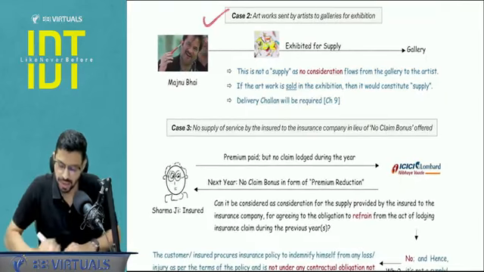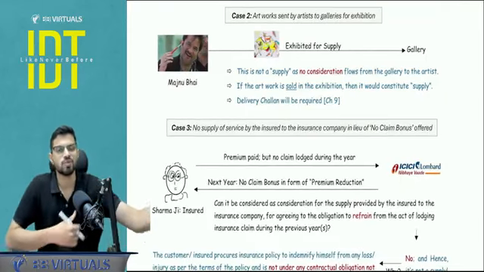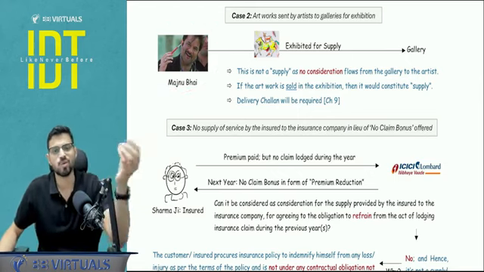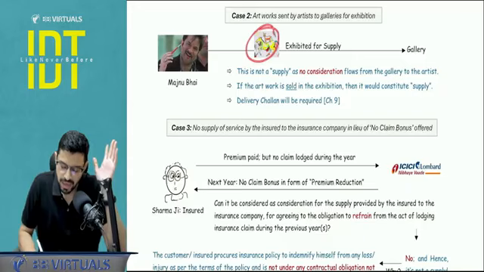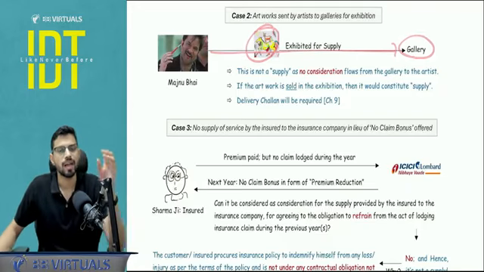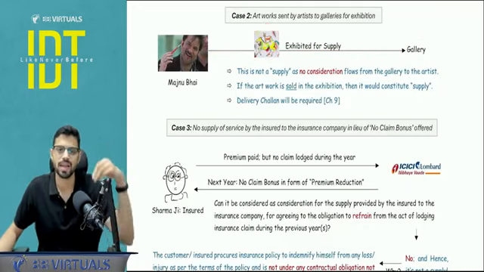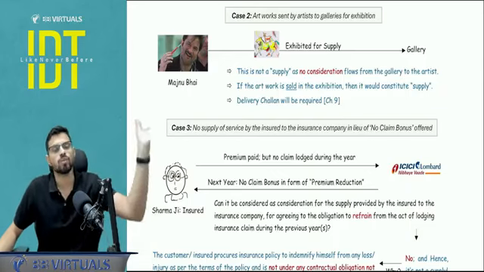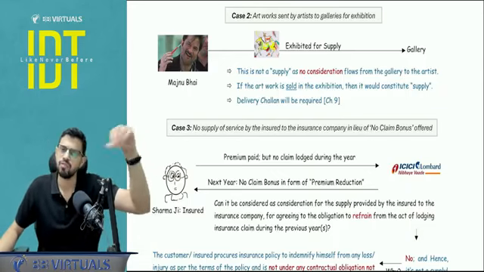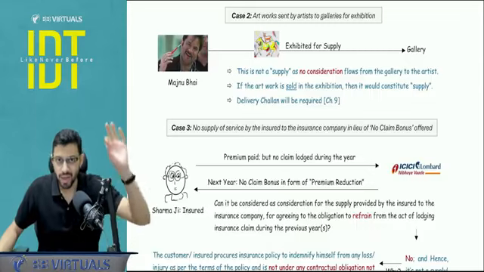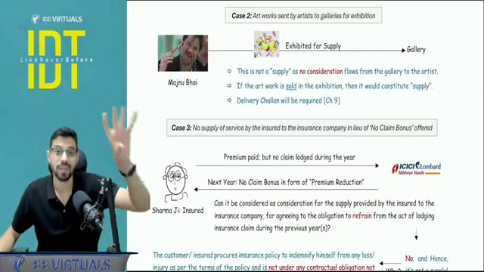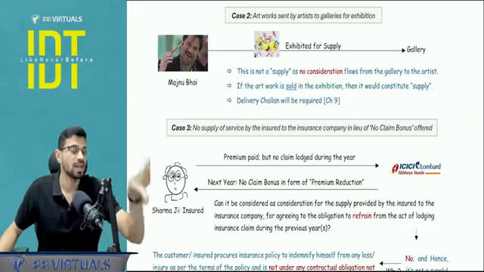Case number 2, another example we'll take. For example, there is one person. Now this is Majnu Bhai, a character in a very hit movie, Welcome. Okay, so suppose he has made one painting, and this painting he is exhibiting for supply to the gallery. So he is not selling it right now. He is just exhibiting. He is sending this painting for supply in a gallery. And if tomorrow the people who visit the gallery like the painting, they will buy. So currently when I'm sending the painting to a gallery, when I'm exhibiting it for supply, is this a trigger event under GST? Is this a supply?